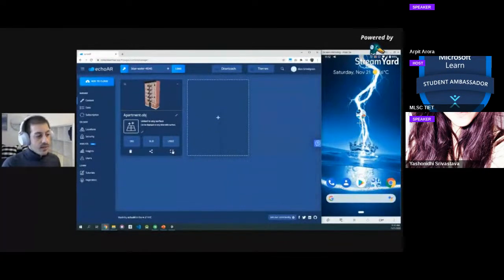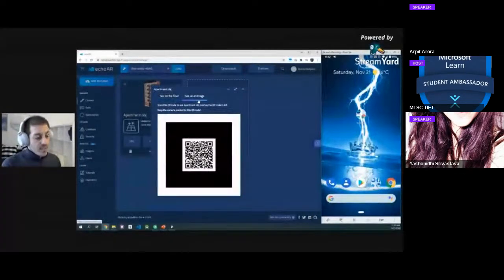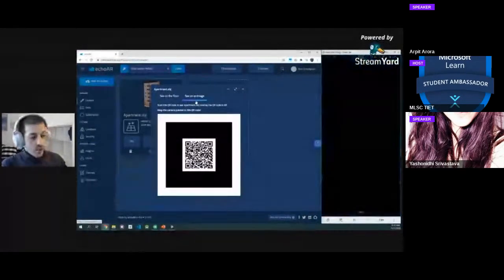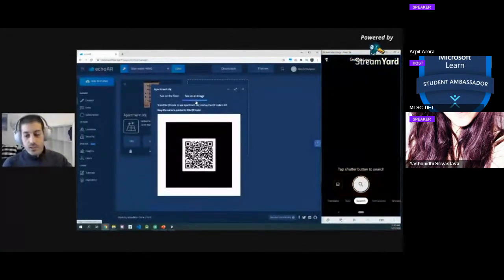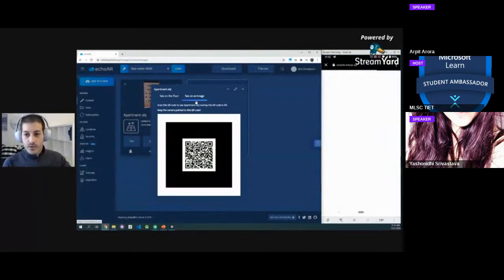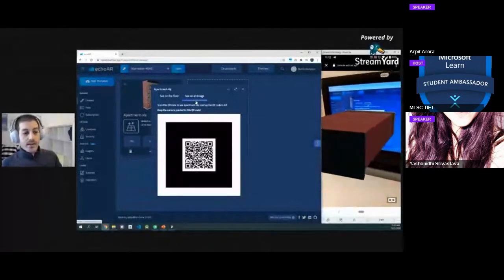So for example, I can click this button right here to open the QR code. And now instead of doing see on the floor, I can click see on an image. I can scan this QR code. And again, if you're watching this live, you can scan this QR code as well with me. Just put your phone in front of it, have it read the QR code, and then redirect you to a website. You don't have to install anything. And voila, the camera instantiates automatically on the website.